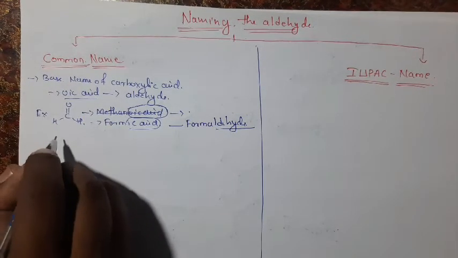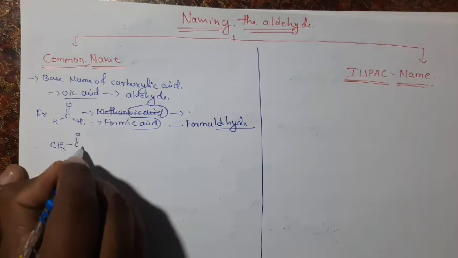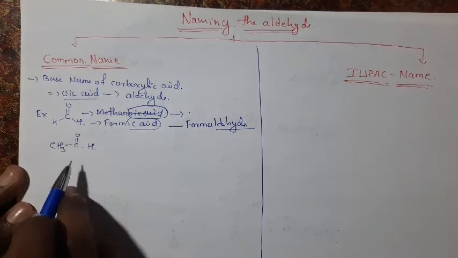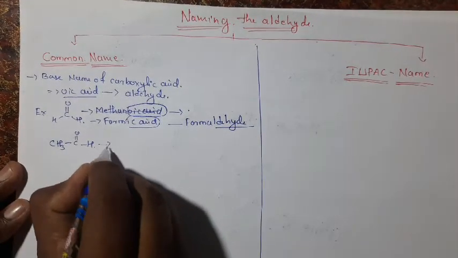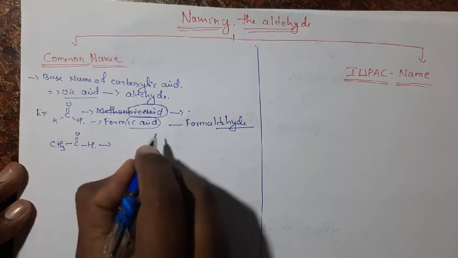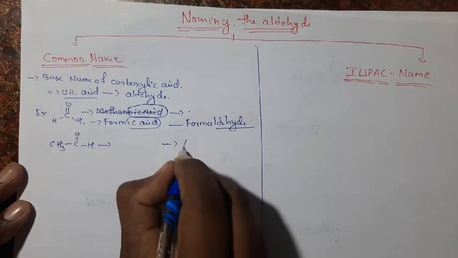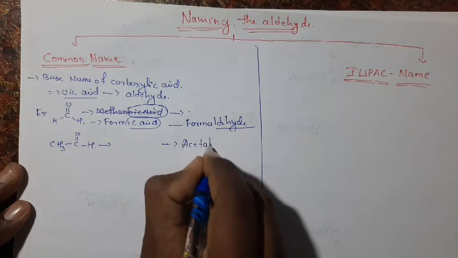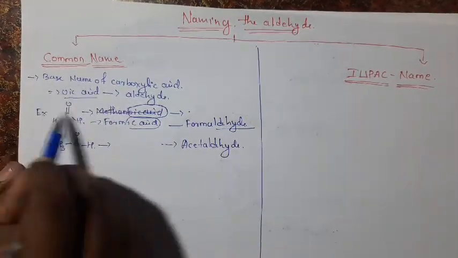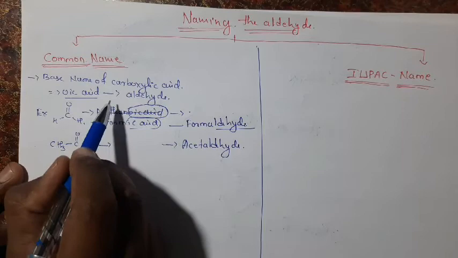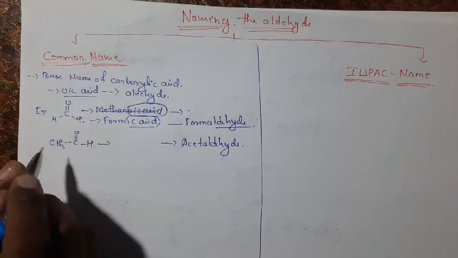Okay, here the oic acid is replaced by the aldehyde. The next example, CH3CHO. Here the aldehyde contains two carbon atoms, then the corresponding carboxylic acid is acetic acid, then the oic acid is replaced by the aldehyde, then it becomes acetaldehyde. Here we are just replacing the oic acid of the carboxylic acid by the suffix aldehyde.